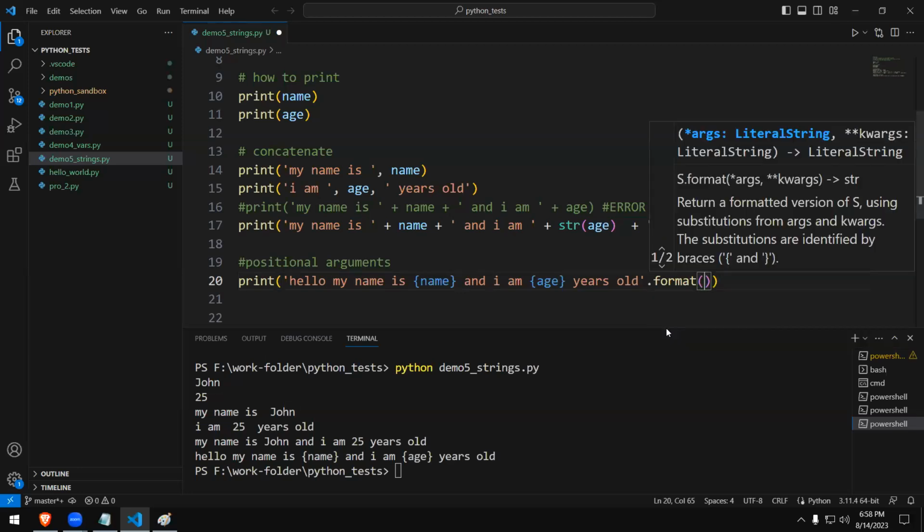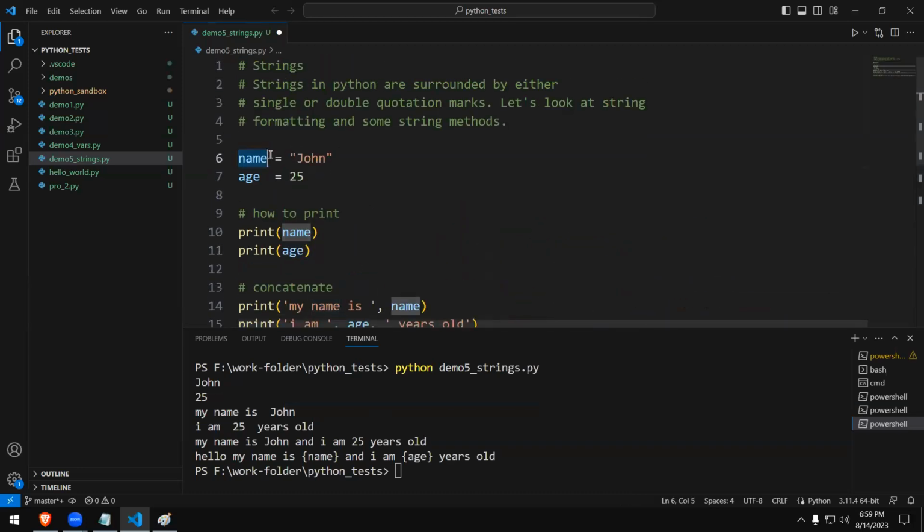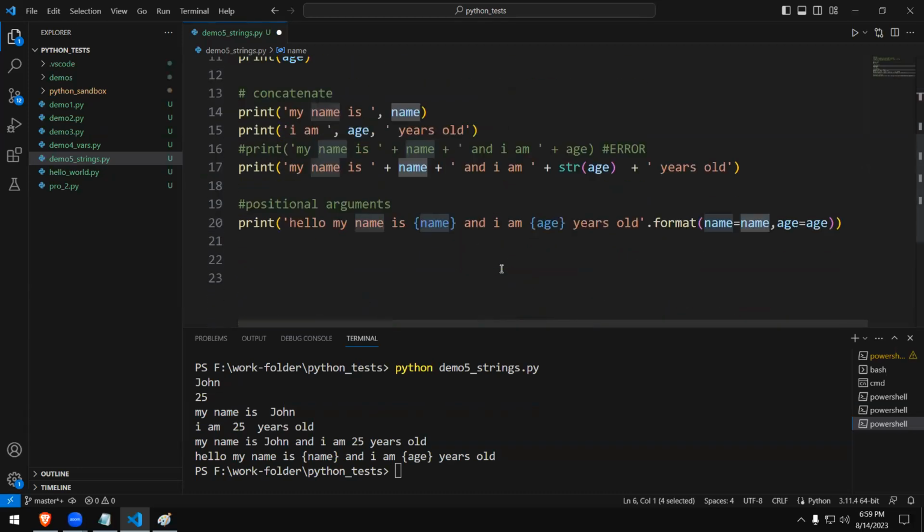Then you say name equals name, comma, age equals age, which means this name here should get the value from this variable. If it is confusing, you can use a different name here.